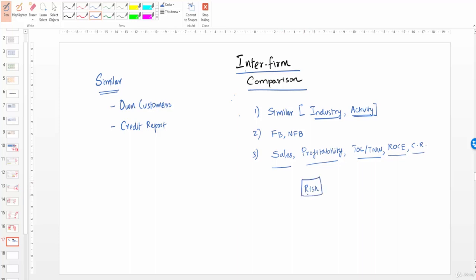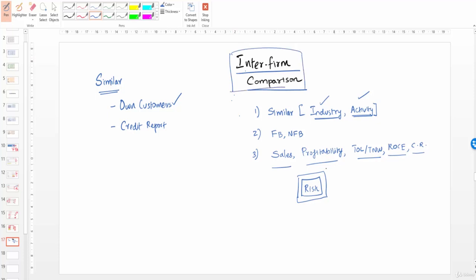Because banks already have a database, banks already have their own customers with similar industry activity, and also they have experience. If your new customer is going to be worse than existing customers, then the bank is adding too much risk to their portfolio. And if the new customer is considered to be better than existing customers, then they are reducing the overall risk of the portfolio. So it's a matter of a risk-related decision which the bank is going to take by doing this inter-firm comparison.